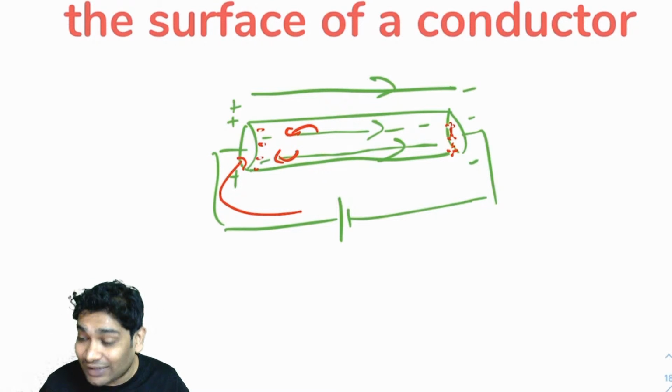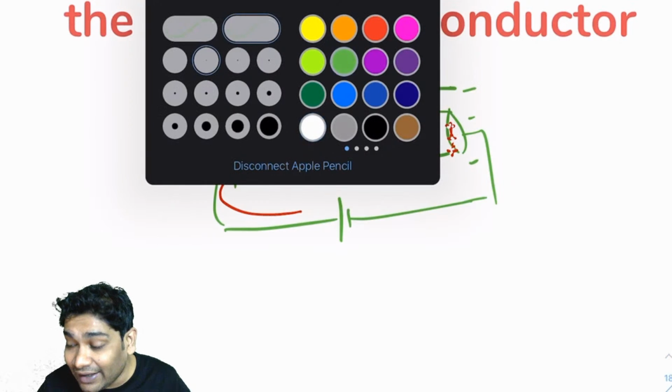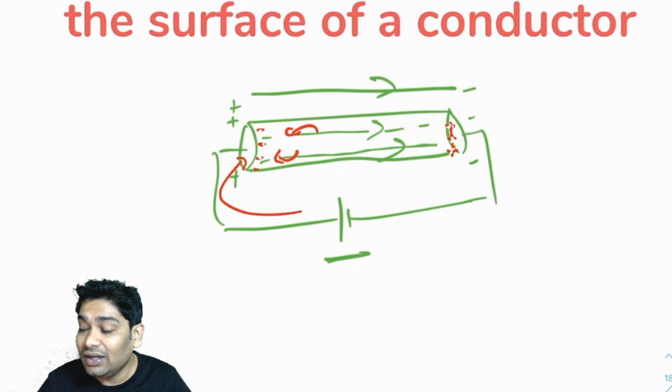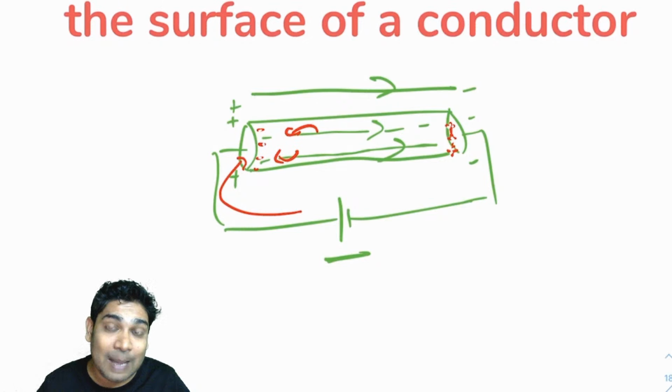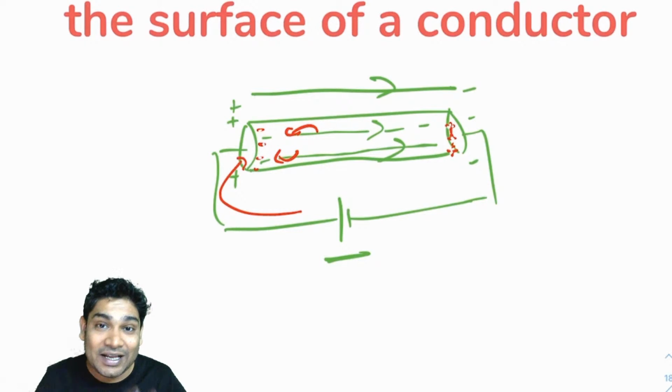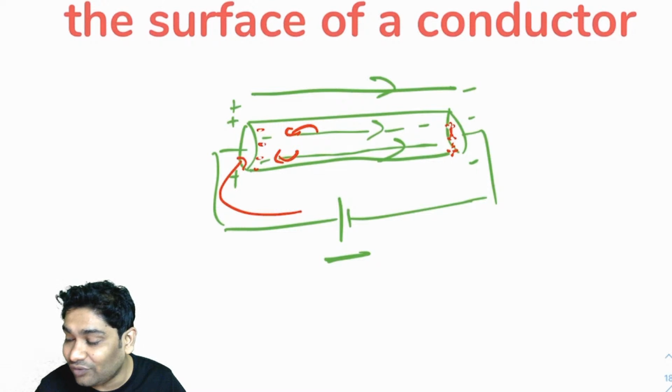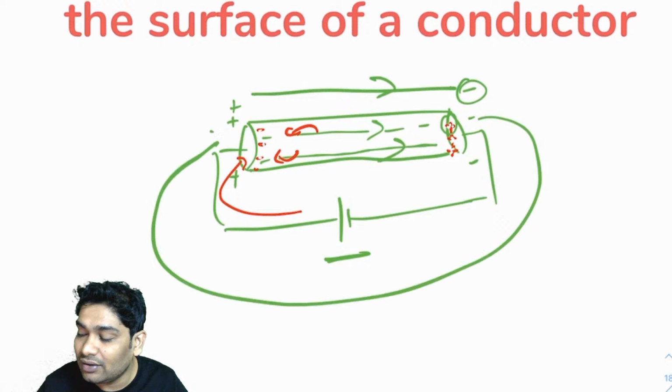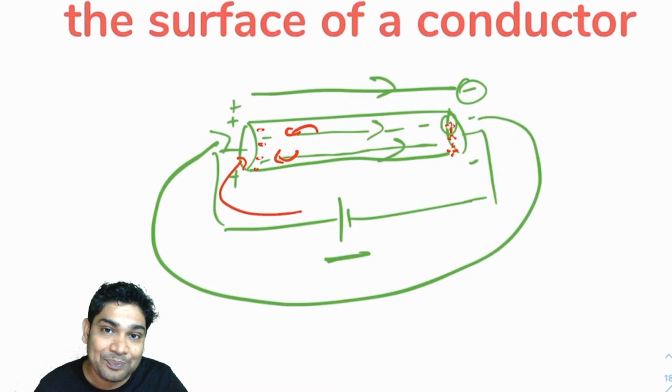So the battery is not letting the charge accumulation happen. The moment charge accumulation starts happening, the battery goes and removes it. It supplies more charge. Basically, it is causing the charge to flow. It is taking out these positive charges, flowing them, and making them come here.